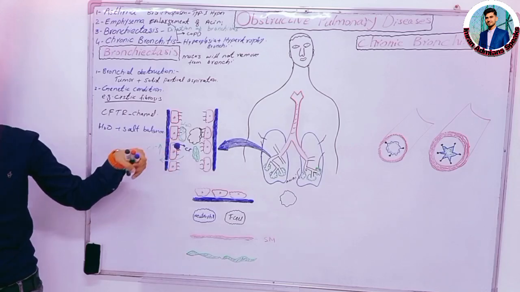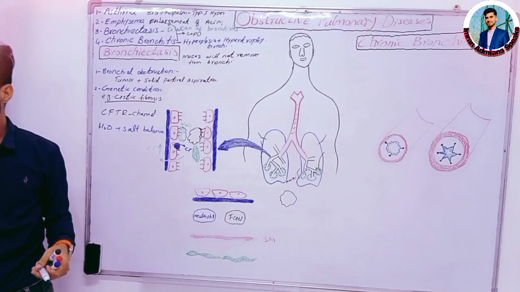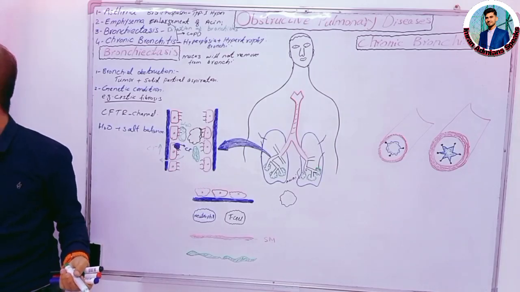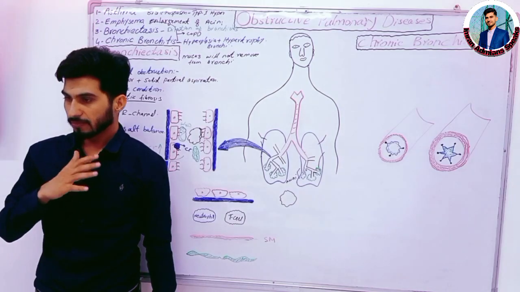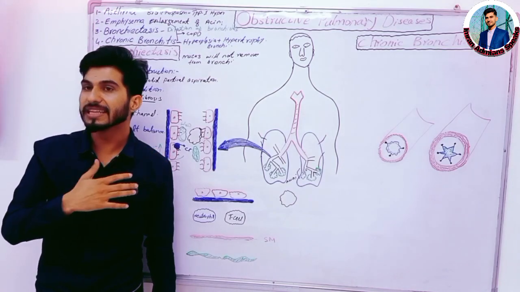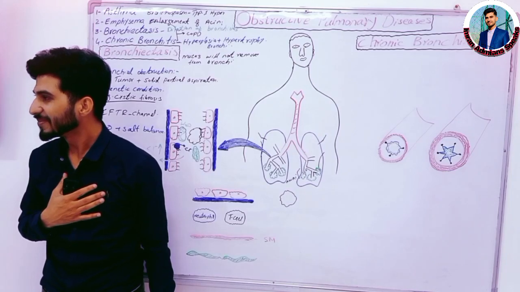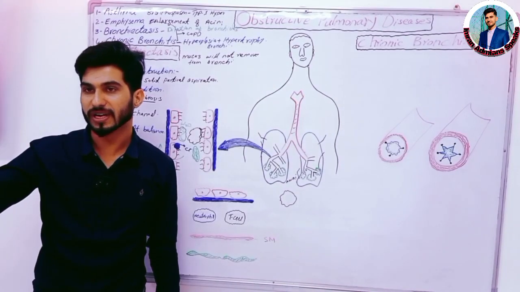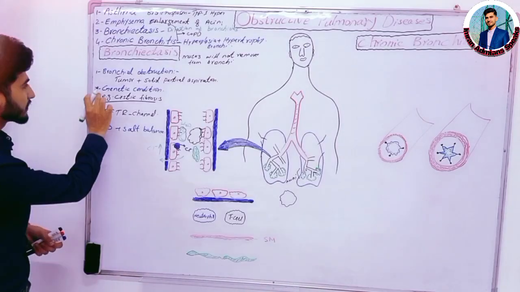Okay, and the mucus will not move outside because in the lungs, how does the mucus get removed from the lungs? The ciliary bodies present in the bronchioles, they move like this one. Okay, and they propel the mucus to remove it out from the mouth. Okay, now this is the genetic condition.